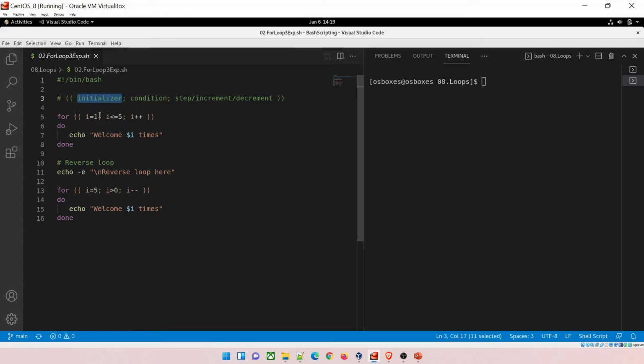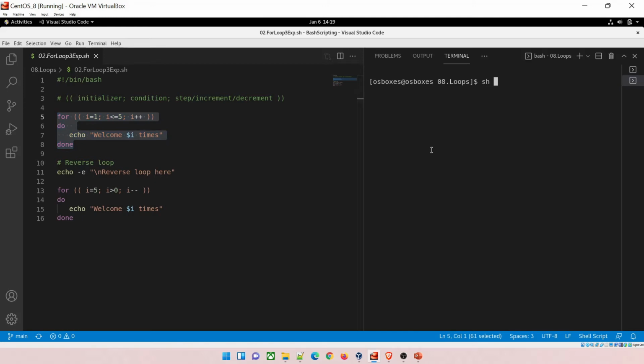This is the initializer, you are initializing a value. This is the condition, and then you can step, hop, increment or decrement over here. Exactly the same thing. For the for loop, the command starts from do, ends with done, and echoes whatever you want. It's not just echo, you can write your code over here and it will be executed. I equal to 1, I less than or equal to 5, and I plus plus, it is going to print the same thing 5 times.